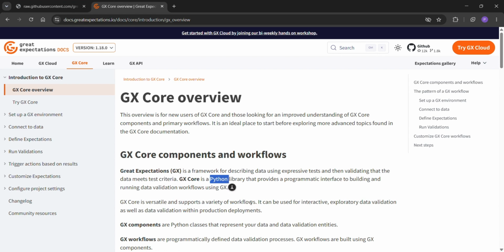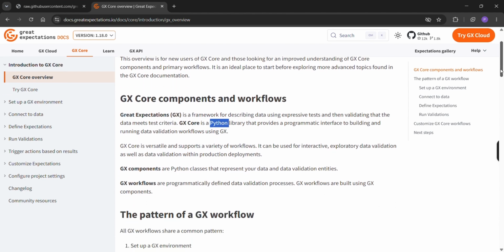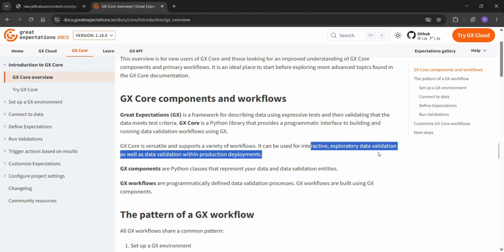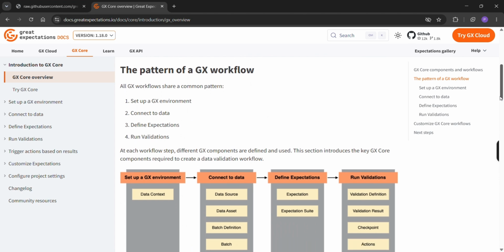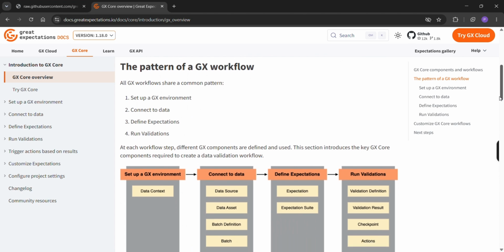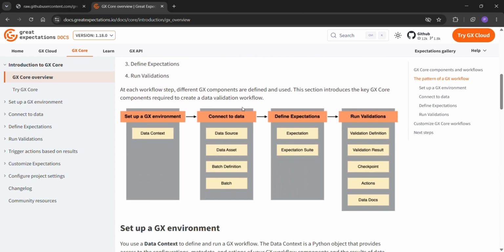Great Expectations is a framework for describing data using expressive tests, and then validating that the data meets the tested criteria. It's a Python library that provides a programmatic interface to build and run data validation workflows. It can be used for interactive, exploratory data validation, because doing exploratory testing is very important in data quality validation. So it helps with that importantly.